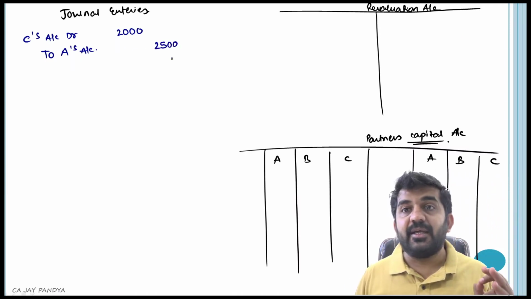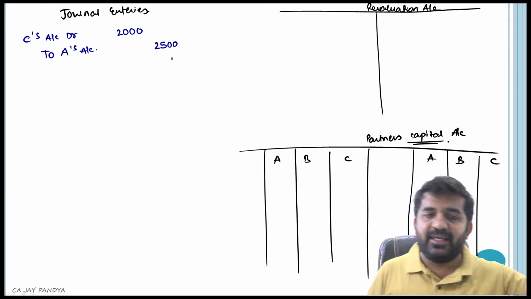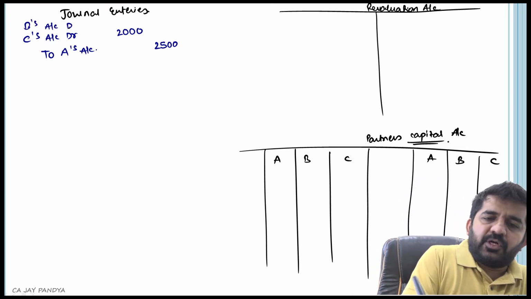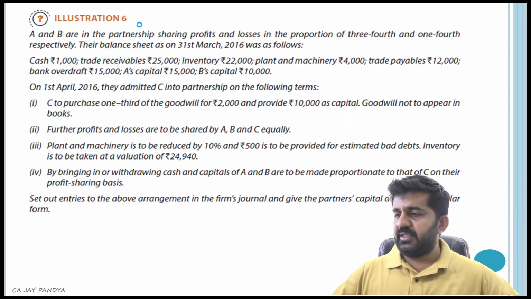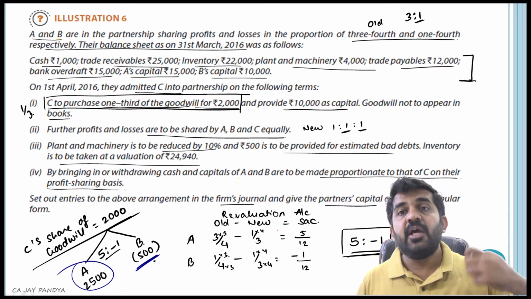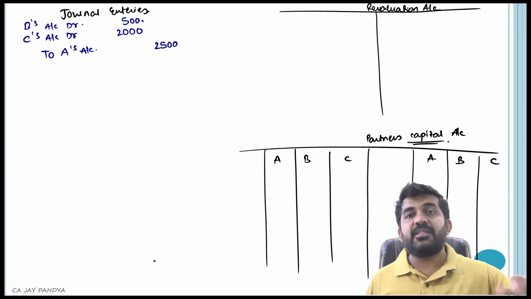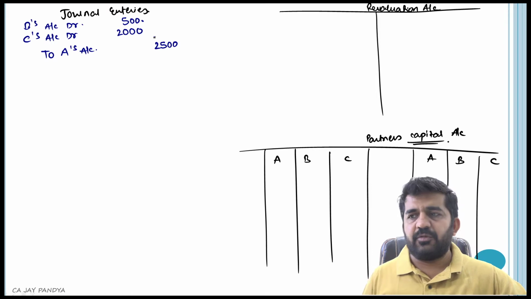Now understand, in this case, as Mr. B is not actually sacrificing but gaining, his account will also be debited. B's account is debited with 500. In this calculation it was -500, so instead of crediting him we have debited him 500. This is how, when one of the partners is not sacrificing but gaining, this will be the journal entry which will be passed.